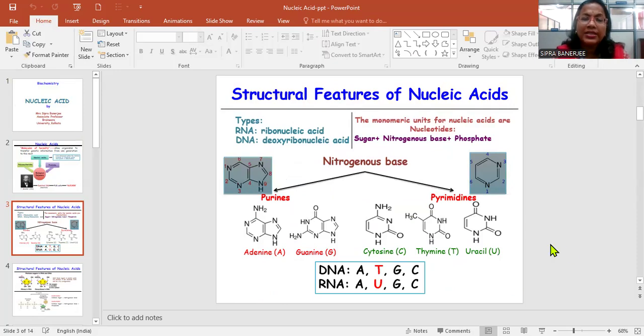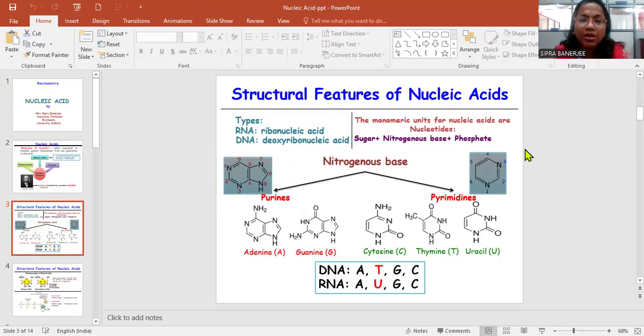Now, DNA is the full form of deoxyribonucleic acid, and RNA is ribonucleic acid. So from the name, you can understand deoxy. That means removal of the oxygen group from the ribonucleic acid. That means in ribonucleic acid, if one oxygen is removed, then we will call it deoxyribonucleic acid, that is DNA.